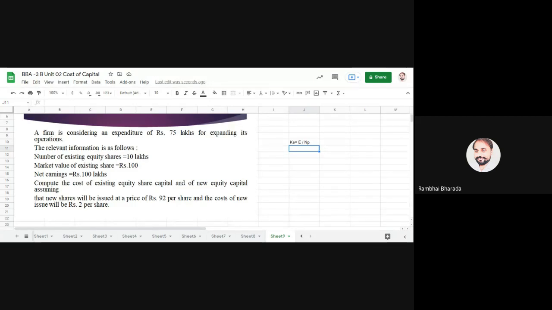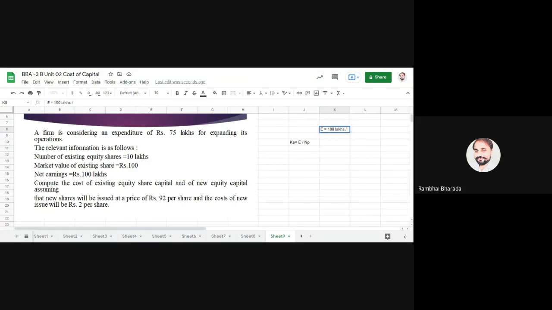Here E means earning per share. Earning per share is not given to you, but total earning is given to you. So first we need to find that. So here E is equal to total earning, total profit, 100 lakhs, divided by number of shares.